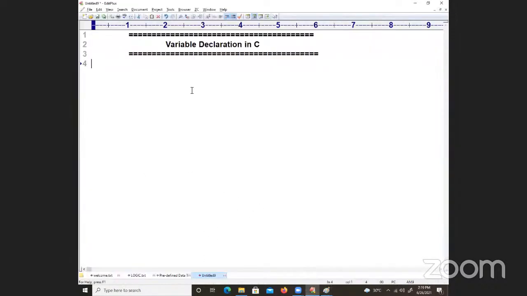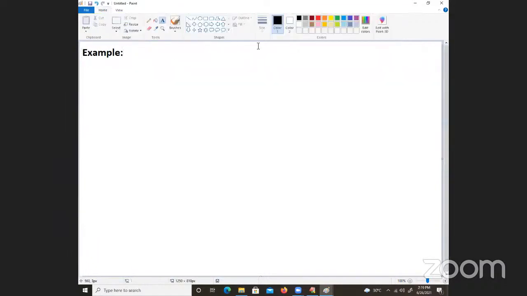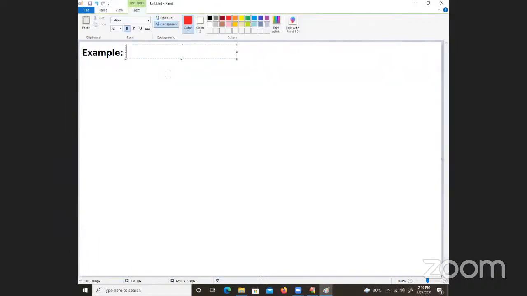Right. So let us go to the data types part. Last class we already completed the data types. So we are coming to the statement called variable declaration in C language. Suppose I want to store, we are taking an example. For example, I want to store the data 10 20 in memory.